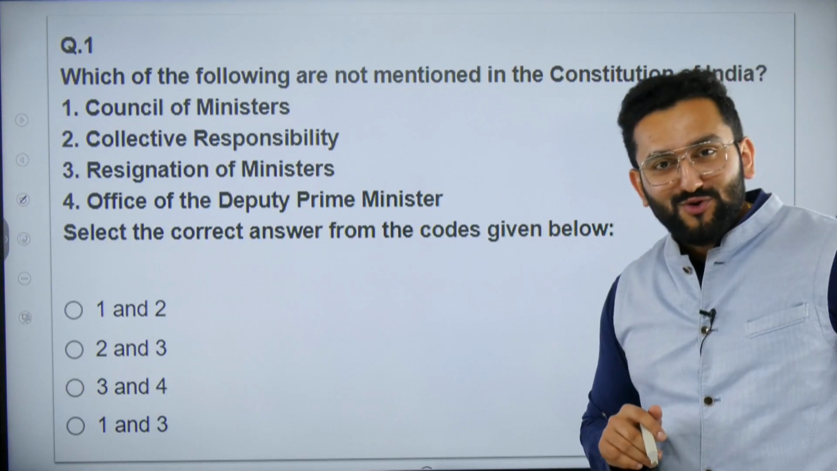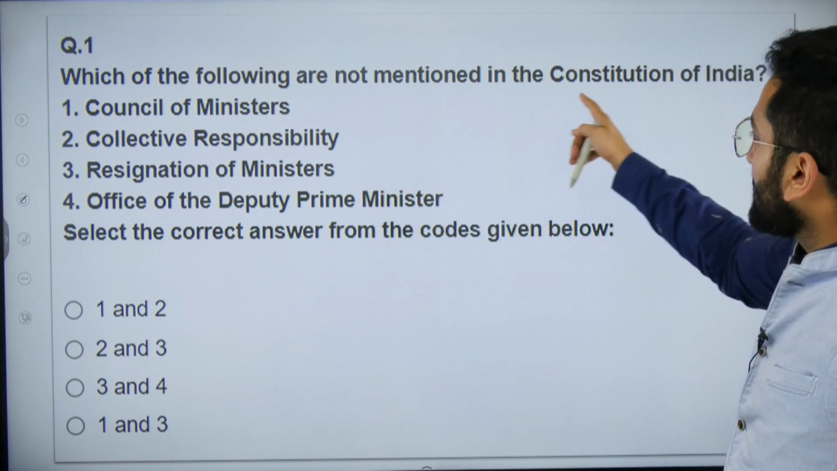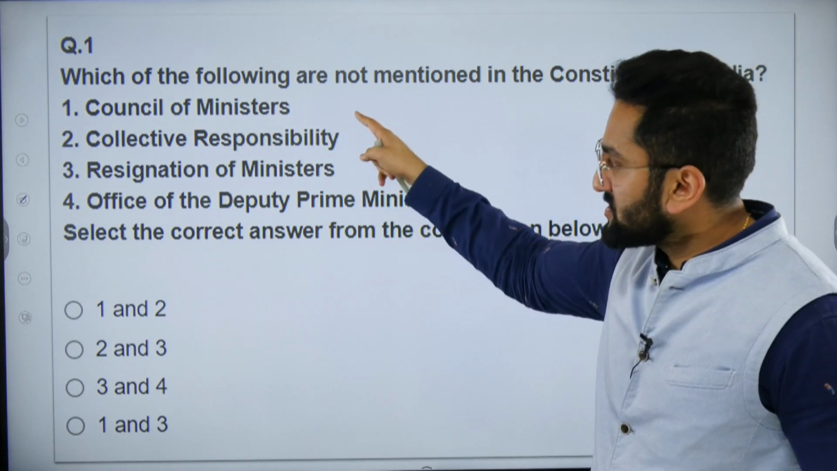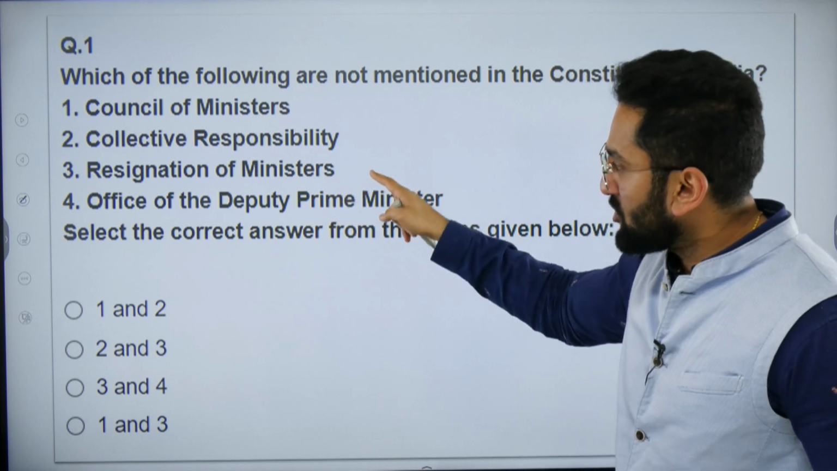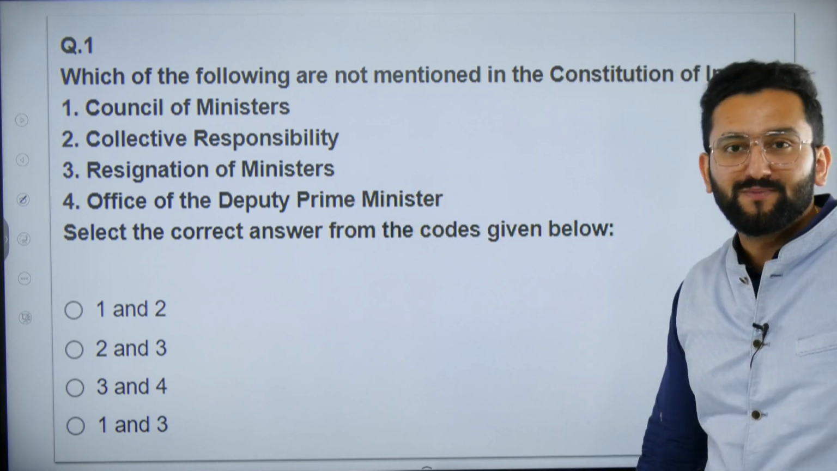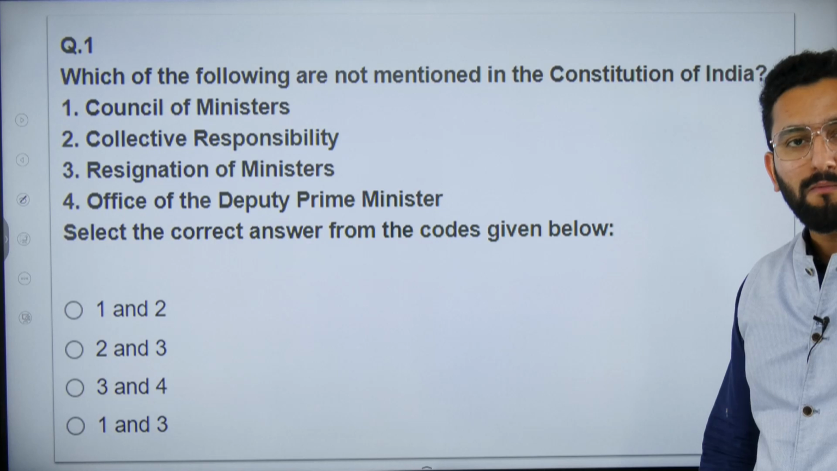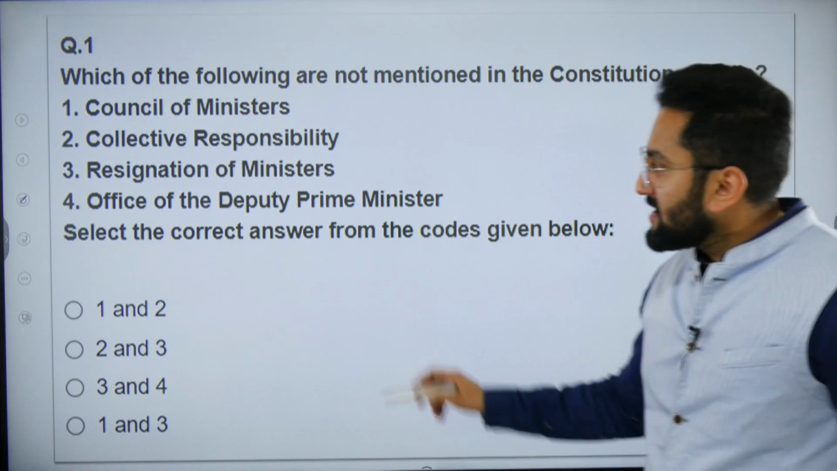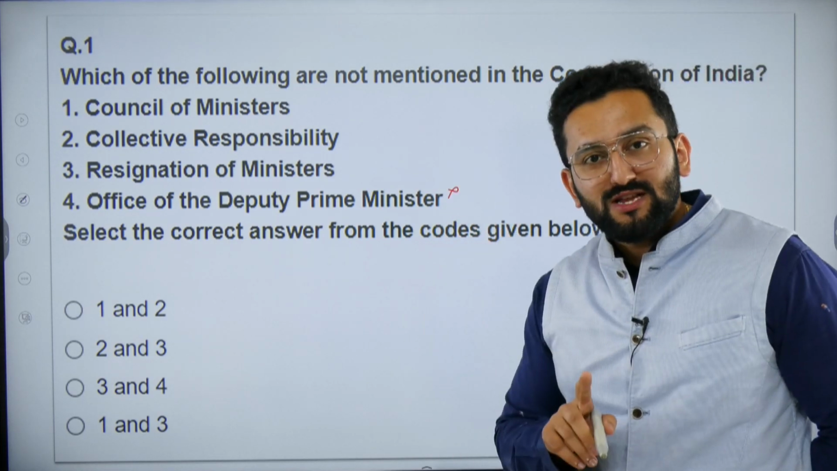Now let's attempt these questions. Which of the following are not mentioned in the Constitution? Council of Ministers, collective responsibility, resignation of Minister, office of Deputy Prime Minister. Tell me. Office of Deputy Prime Minister is not there.